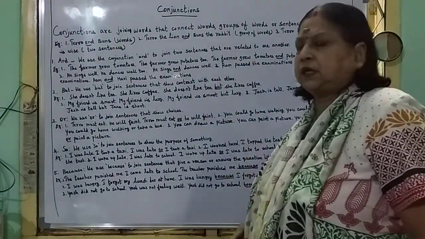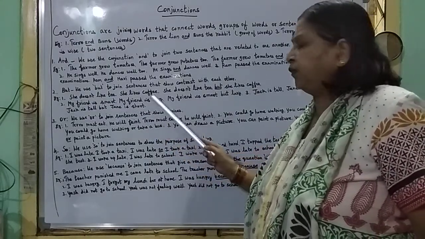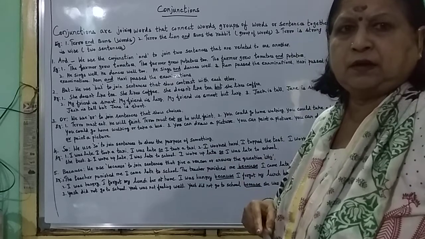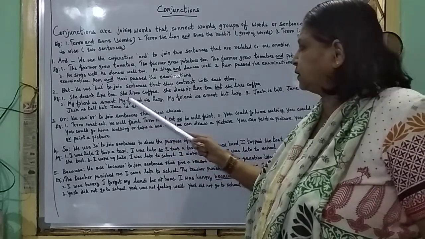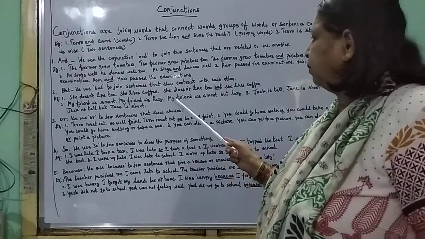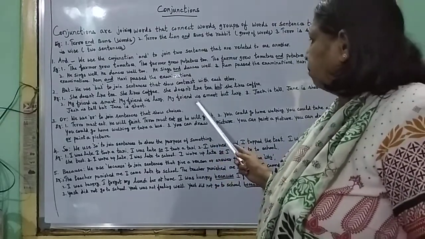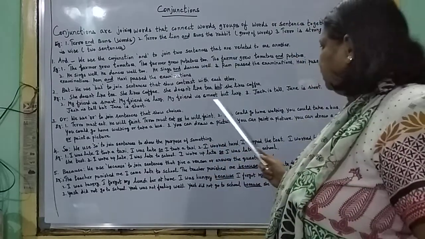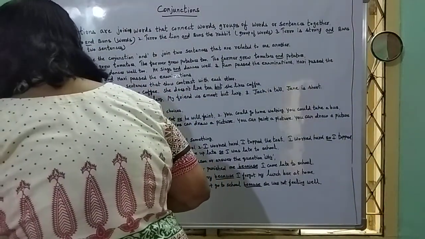But is the conjunction. My friend is smart. My friend is lazy. Two sentences are there. My friend is smart, one sentence. My friend is lazy, another sentence. So here, but joins two sentences into one sentence. My friend is smart, but lazy. Here, but is the conjunction.